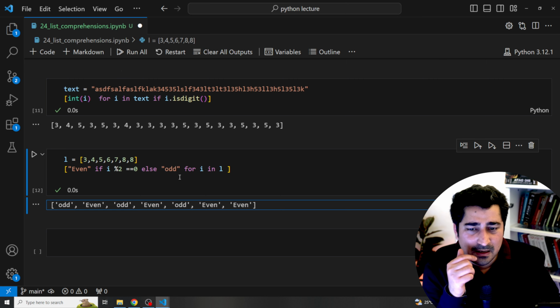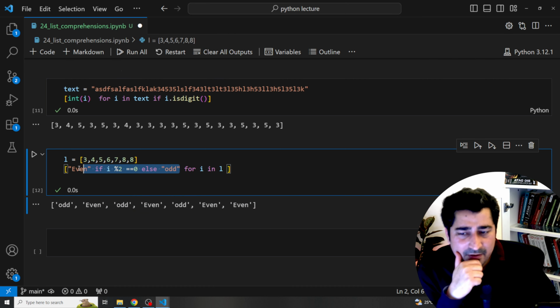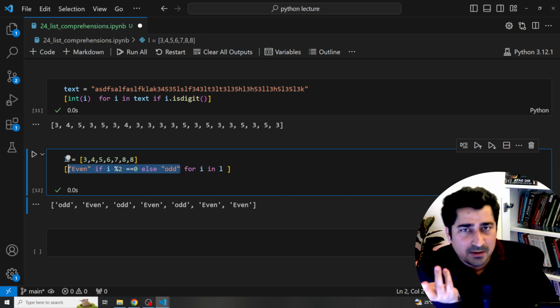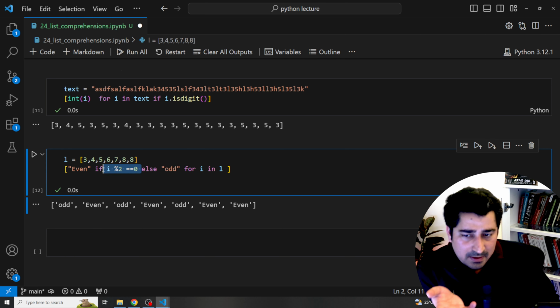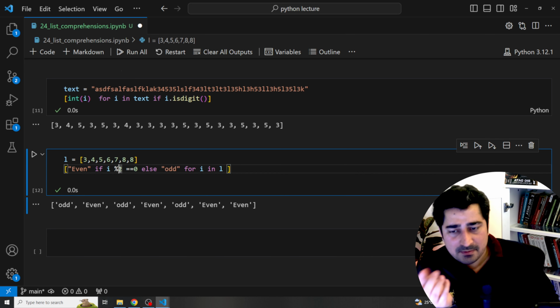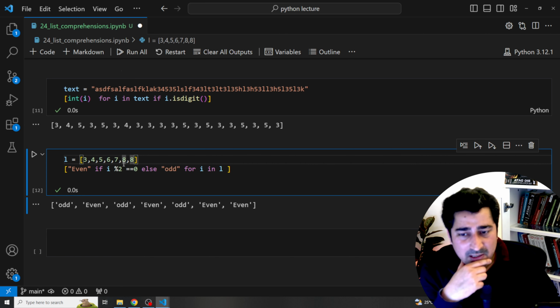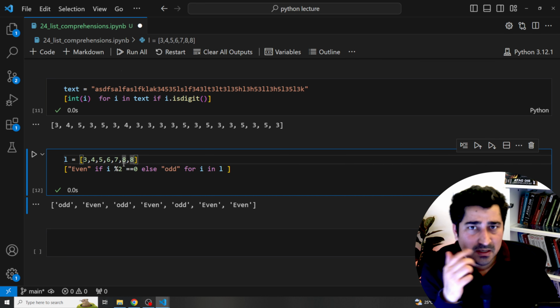So again, it's very simple. I'm just going through the data set, that's it. And then here I have written an outcome. This is the outcome, right? This is not a filtration. This is the outcome which I have written: whatever i you get, if it is divisible by this, return this one, otherwise return this one. That's it. So here I'm able to write an if else kind of statement. Any kind of if, else, elif statement I can write inside a comprehension itself, and I will be able to build a logic.